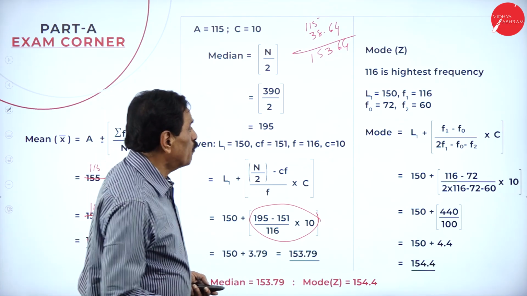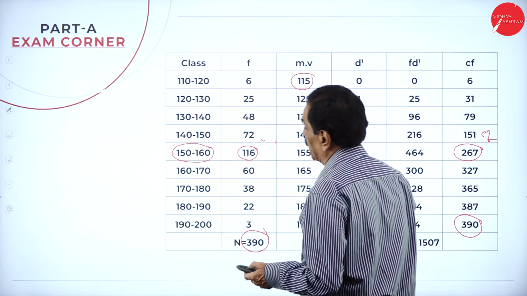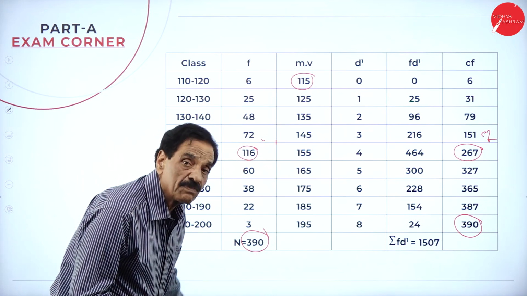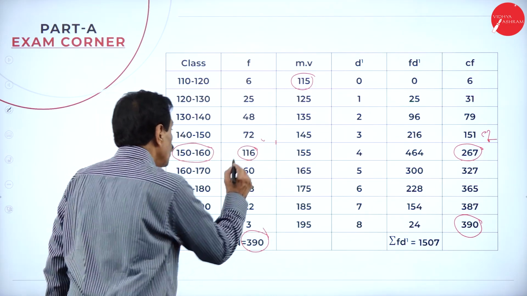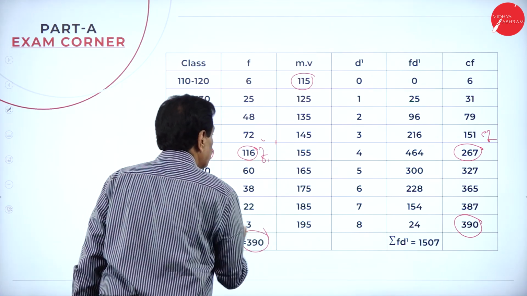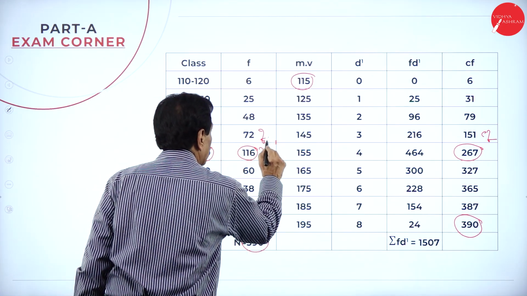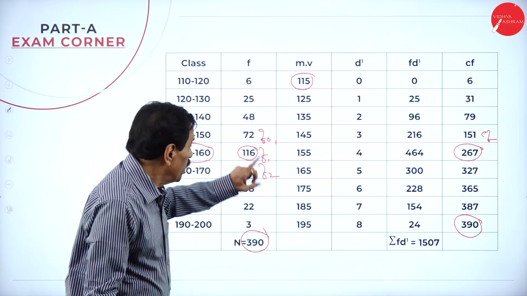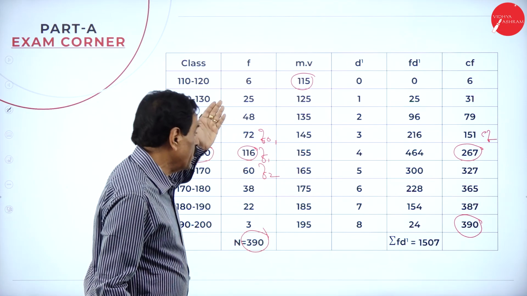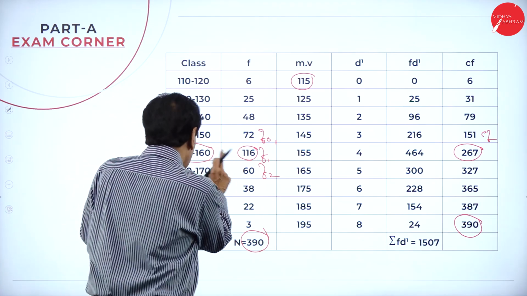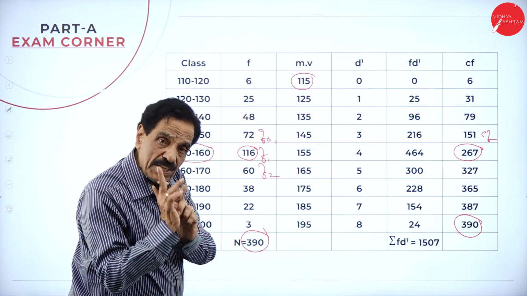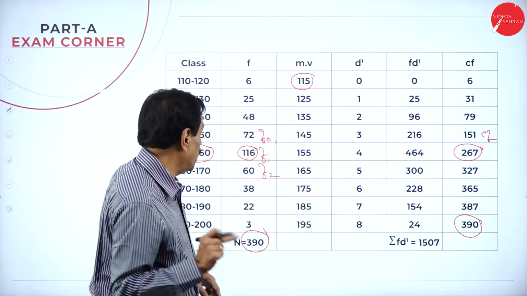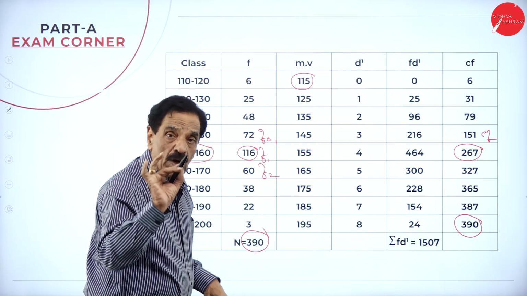Regarding the mode, it lies in the highest frequency. Come back. Which is the highest frequency here? 116. You call this F1. Behind is F0, next is F2. Highest is F1, behind is F0, forward is F2. Your modal class is 150 to 160. What's the modal class? 150 to 160 is the modal class. Your F1 is 116.